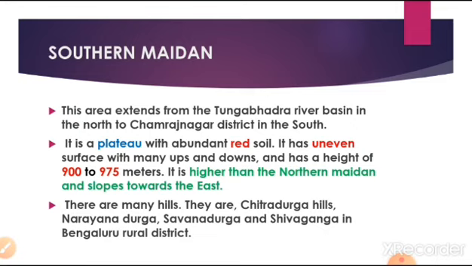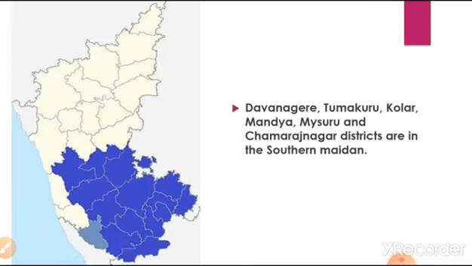Southern Maidan is higher than northern Maidan, and its average height is 900 to 975 meters. There are many hills in the eastern part of the Maidan region. They are Chitradurga Hills, Narayanadurga, Savanadurga, Shivaganga. These four are located in Bangalore rural districts.